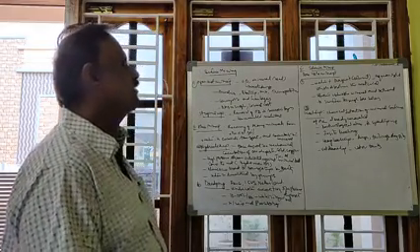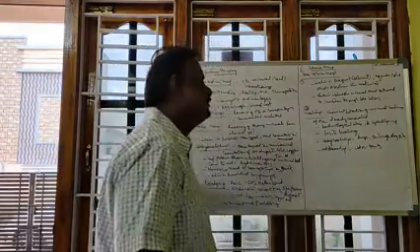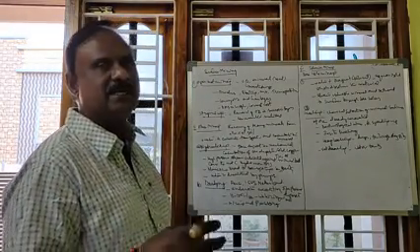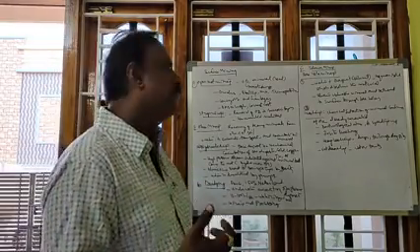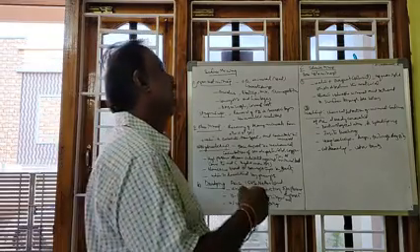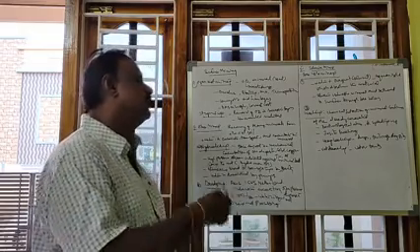And different types of leaching are there. In situ leaching is there, heap leaching is there, and vat leaching is there. In situ leaching is when the leaching is done at the mineral bed itself. At the mine itself, the leaching starts. It is called in situ leaching.